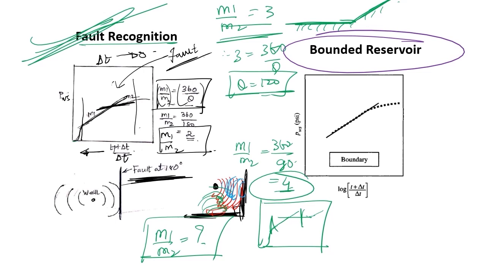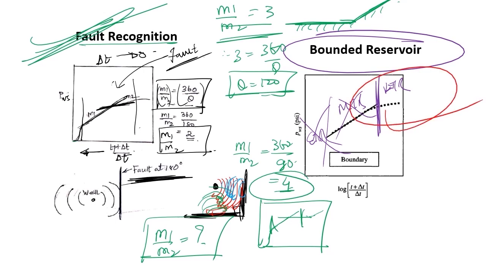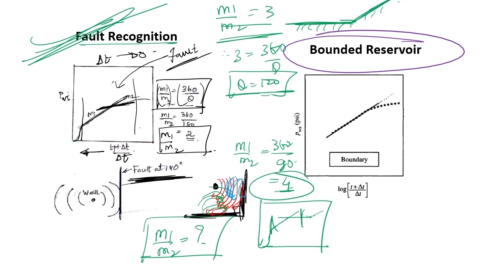In the bounded reservoir, the boundary is again indicated in the late time region. I am not concerned with the mid-time region, neither with the early time region. The only thing I am concerned with to identify the boundary is the late time region. Now on extrapolation, let's say I will get this trend.